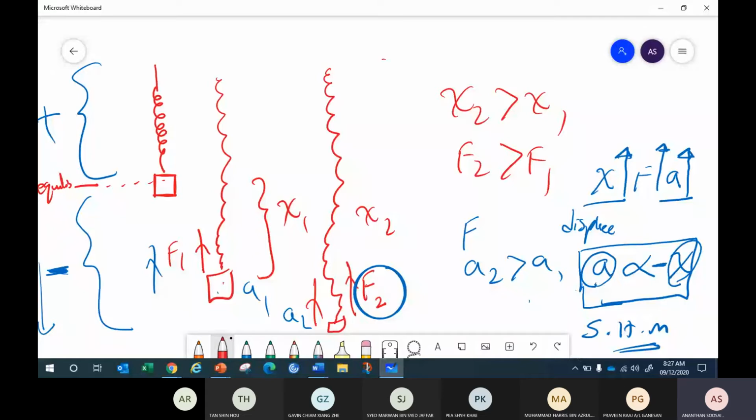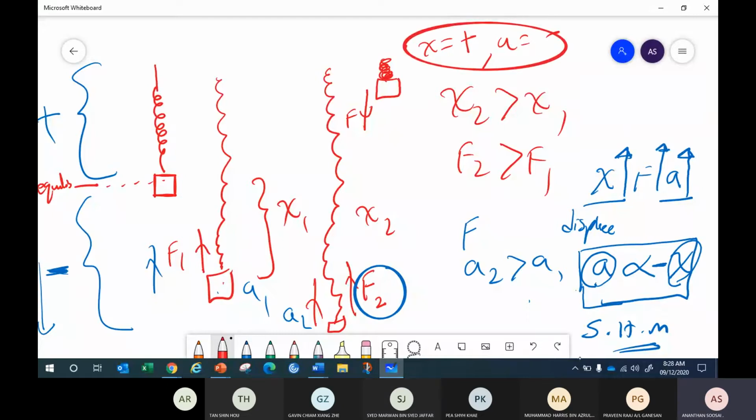Okay, let's say the spring is compressed here on top. So is the displacement going to be positive or negative? Displacement is positive. How about the force? Force is now directed downwards, because it's under compression. So the force is going to push down, so the force or the acceleration is considered negative. So the direction is always different.